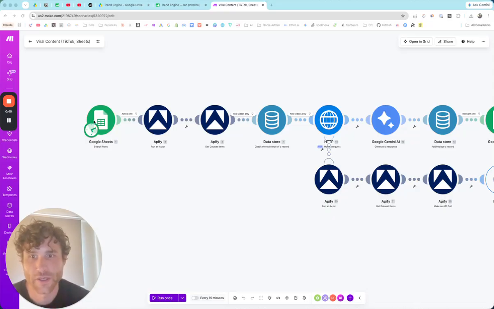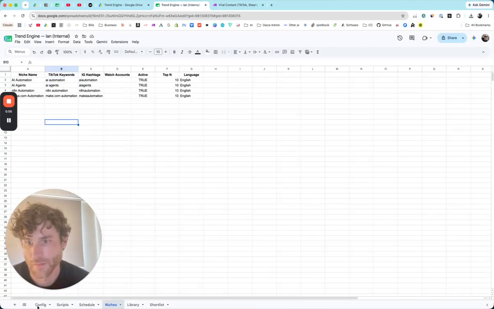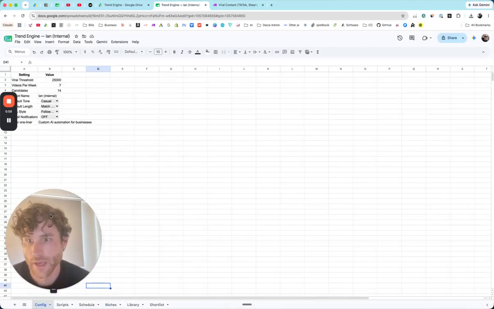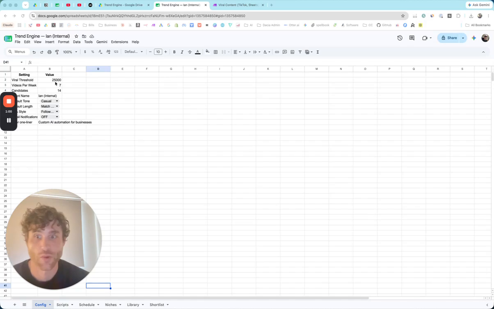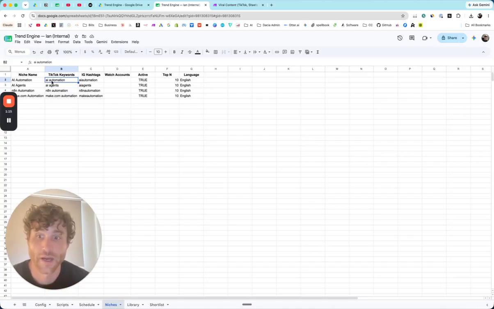So I basically built a Google Sheet where you can hold all the information. And we set the viral threshold to be 25,000 views. This is on TikTok. So anything over 25,000 views, it's going to pull. And it's going to specifically pull these keywords. So on TikTok, it'll just search this keyword in the search bar, and then it'll pull the videos from that search, as well as this one, as well as this one, as well as this one, right?